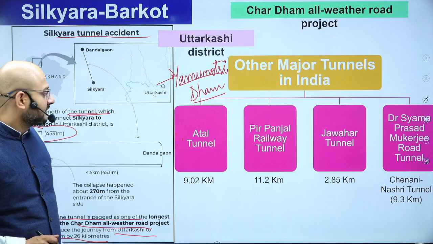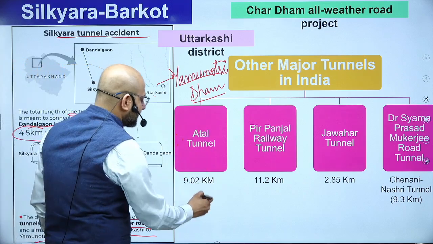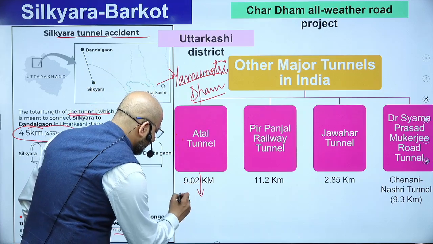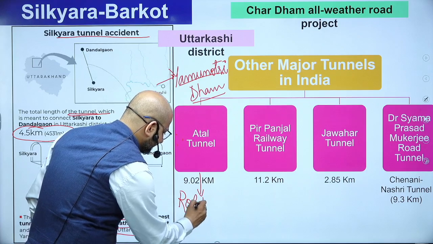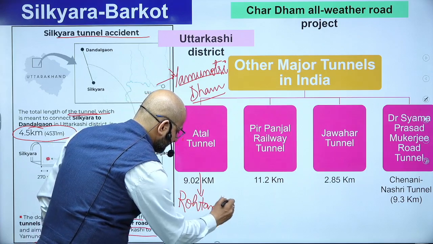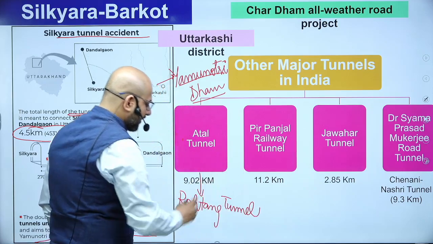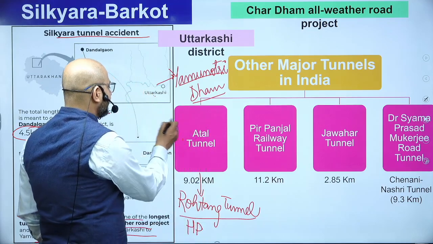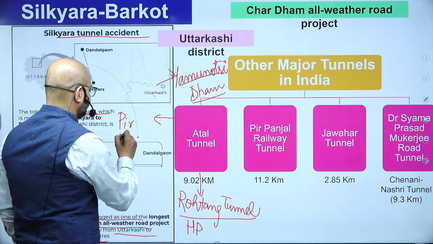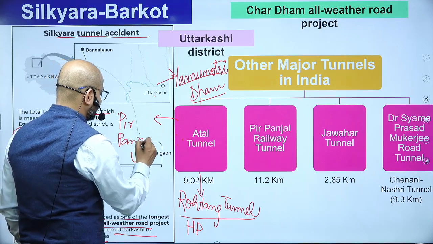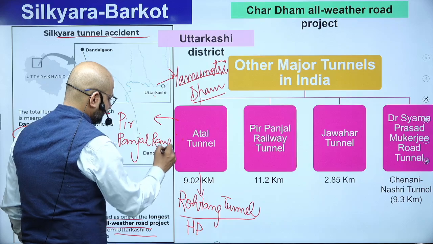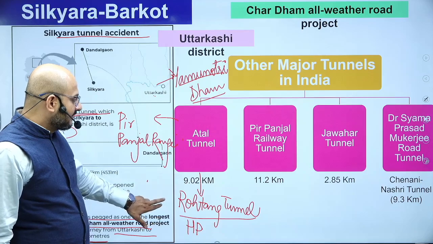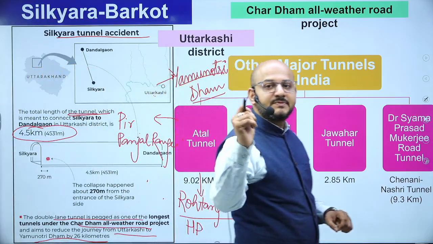Atal Tunnel. First of all, in which state is it? Atal Tunnel is also called the Rohtang Tunnel, on the Rohtang Pass. It is in Himachal Pradesh and it is on the Pir Panjal range. That we should be knowing. Getting my point? Now, students, what is the speciality of Atal Tunnel?